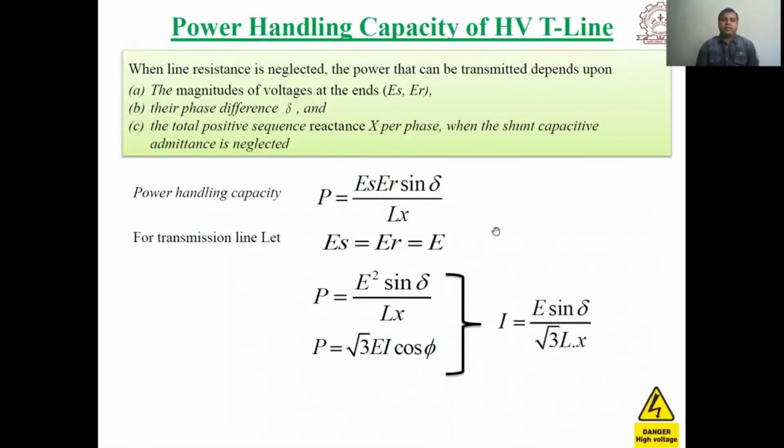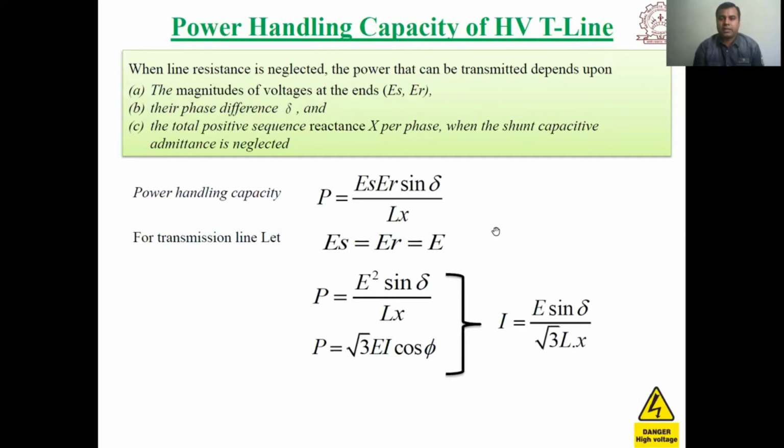So we will see how we can determine the power handling capacity and losses in the transmission line if we want to transmit power. Say for example, we want to transmit 2000 megawatt power from Delhi to South India, up to 2000 kilometer.